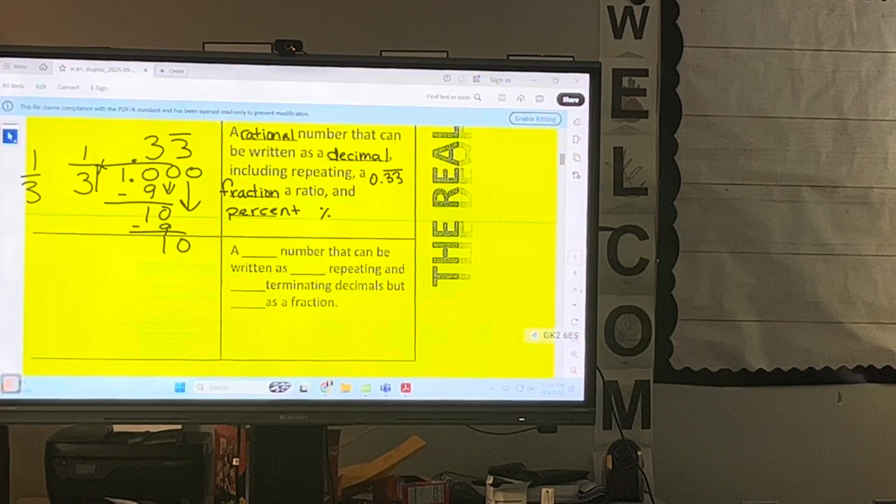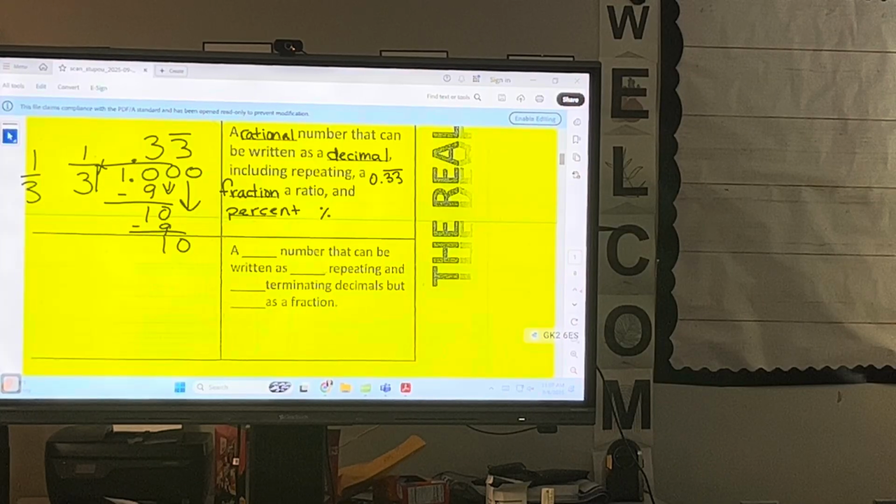Exactly. A fraction goes here. Fraction, F-R-A-C-T-I-O-N. And percent. Cent. What does cent mean? 100. What does per mean? Each. So percent is always going to be out of 100.